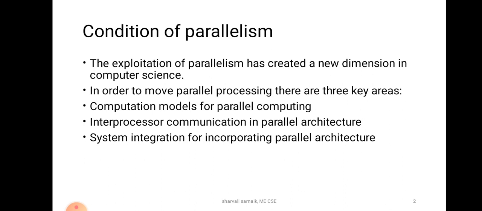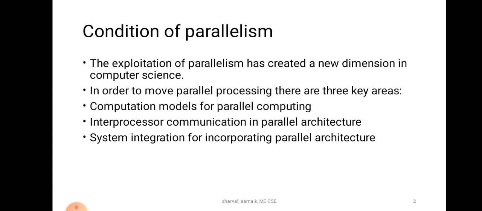So multiprocessor systems pose a number of problems that are not encountered in sequential processing, like designing a parallel algorithm for an application. It can be partitioning of an application into tasks, or coordinating communication and synchronization. Also there can be scheduling of the tasks onto the machine.